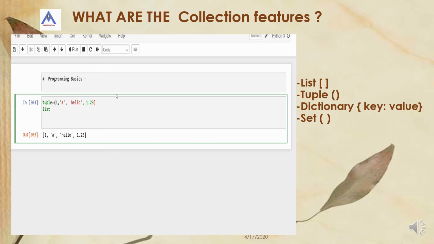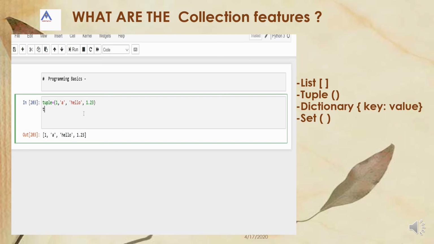you have to use brackets. For a list you have to use square brackets, but here you have to use ordinary brackets. So the same concept, there is not much difference. The only thing is we will see the difference between tuple and list in later videos. We will also discuss in more detail functions, file handling, collections, error handling, and object oriented concepts later. In this video we just have a basic understanding of the Python programming language.